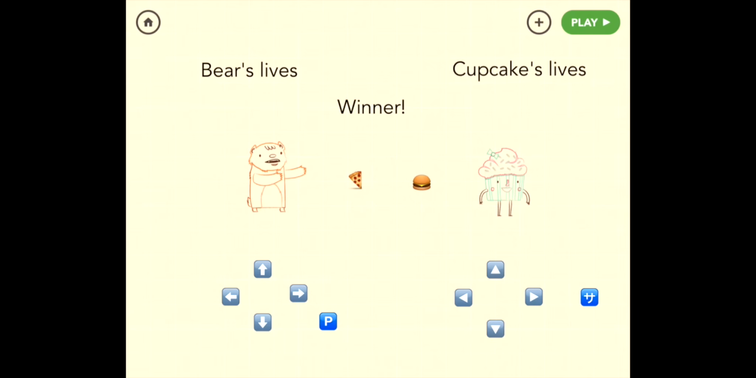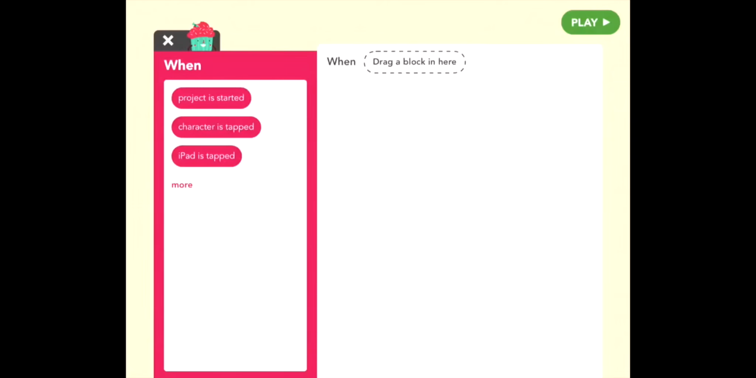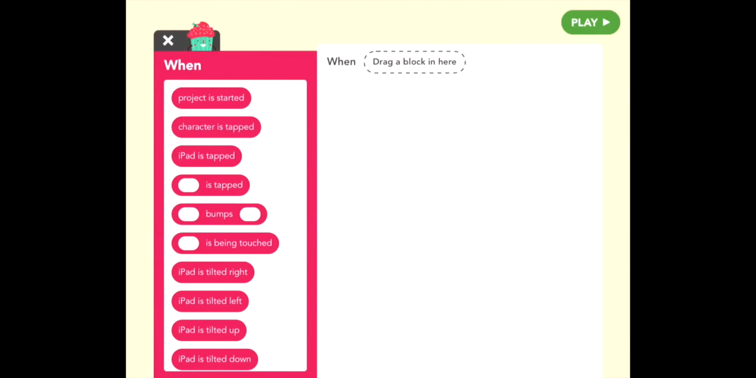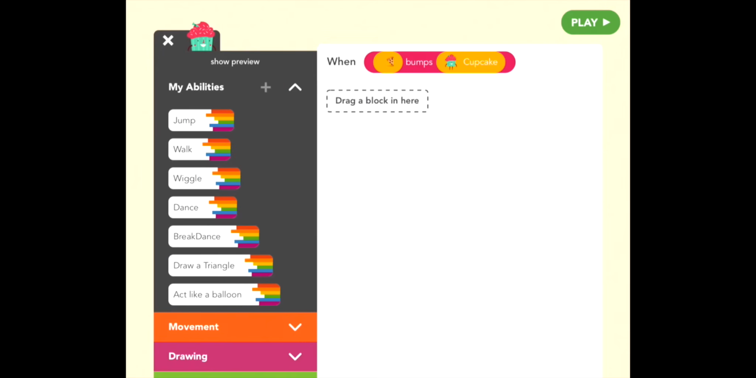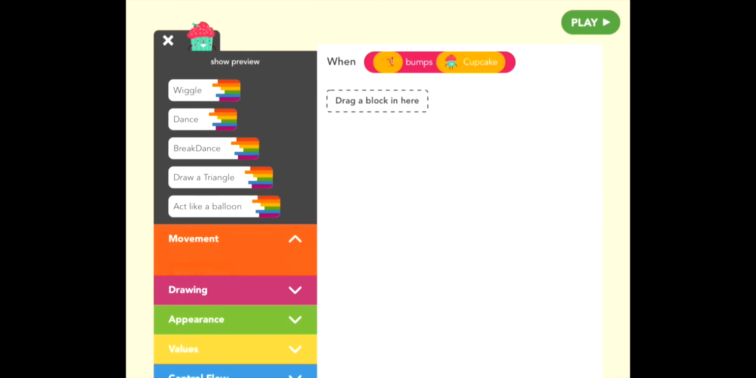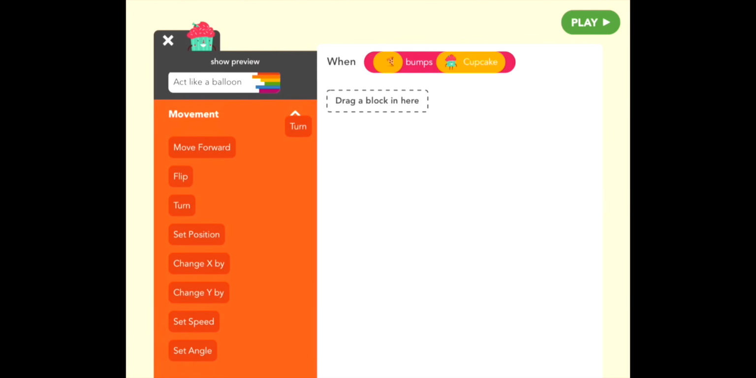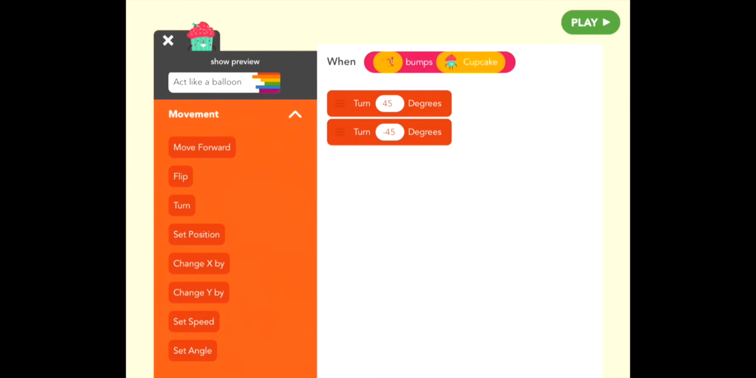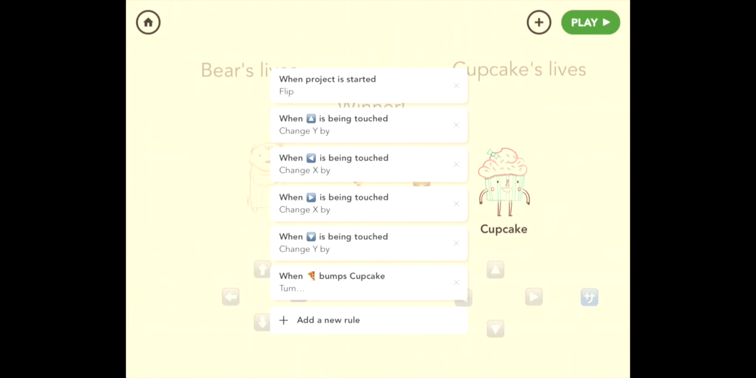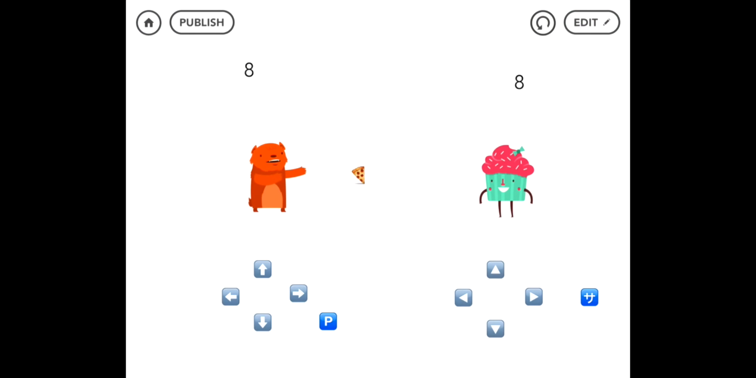So give cupcake a new rule that says when pizza bumps cupcake. So bumps, pizza, cupcake, and movement, and turn, which means rotate. And let's turn 45 degrees, and then a negative 45 degrees. Great. Okay. Let's see if that worked. So throw some pizza at cupcake.